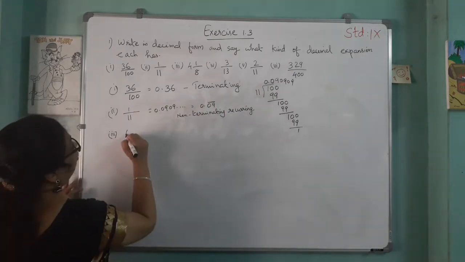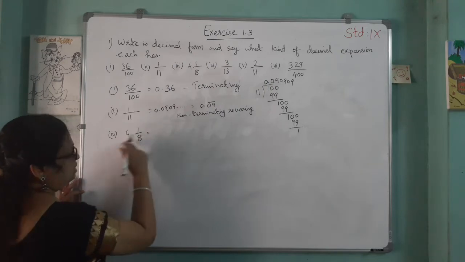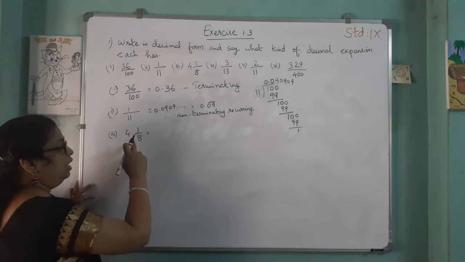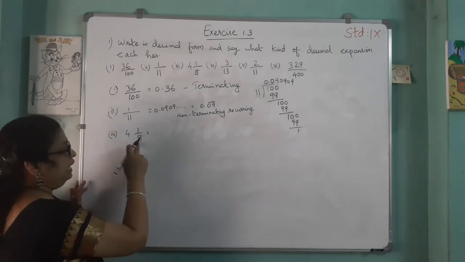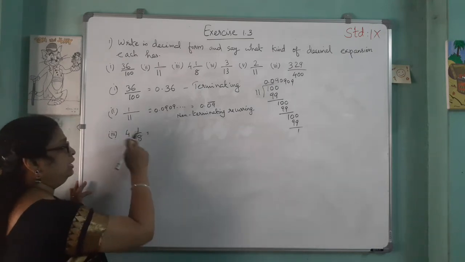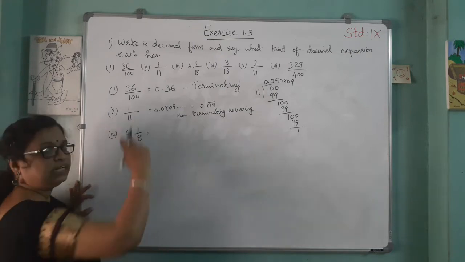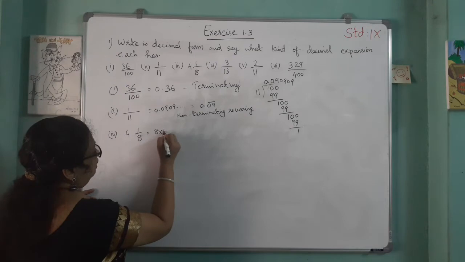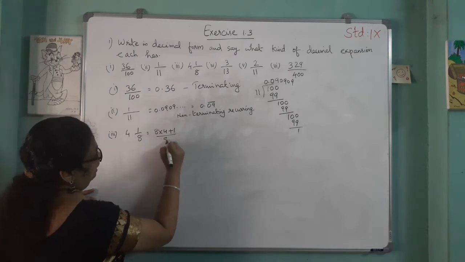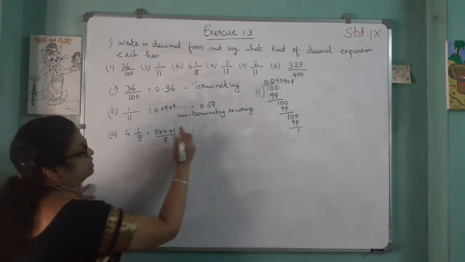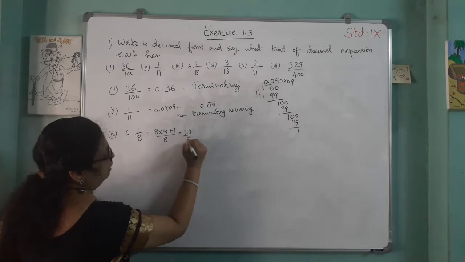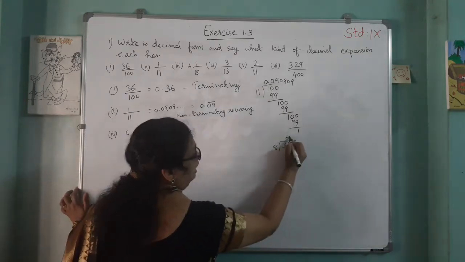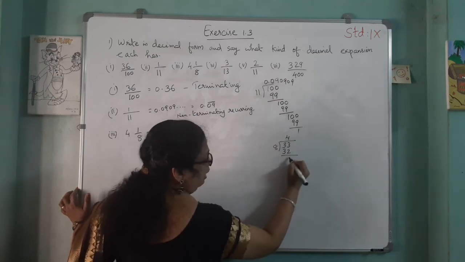And the third one, 4 1 by 8. This is a mixed fraction. First we make it improper. How to convert to improper? The denominator 8 into the whole number 4, plus the numerator, will be the new numerator. That is 8 into 4 plus 1, divided by 8. 8 4s are 32, plus 1, 33 divided by 8. Then we divide 33 by 8. 8 4s are 32, 1 remainder.